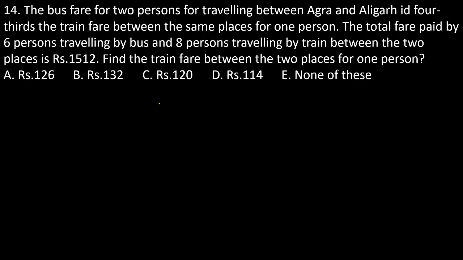Now see, they are discussing the bus fare. Two persons of bus fare for traveling between Agra to Aligarh is 4/3 of the train fare between the same places for one person. This is the information, guys.